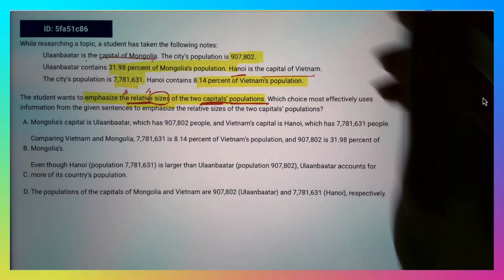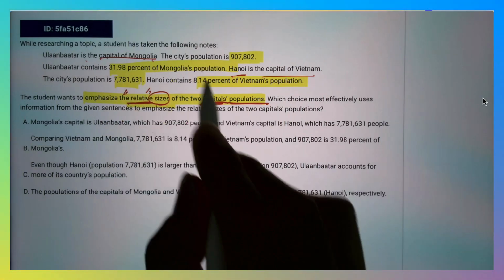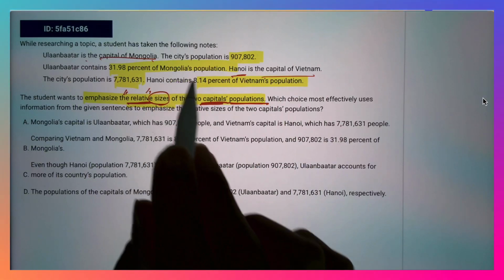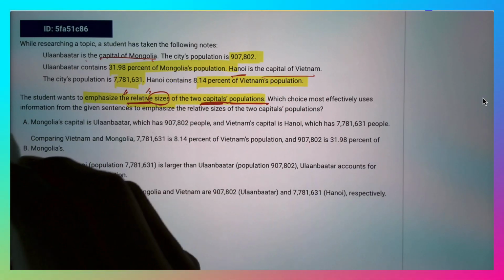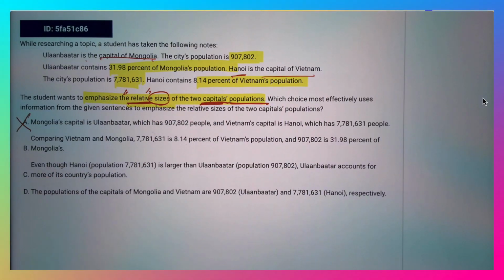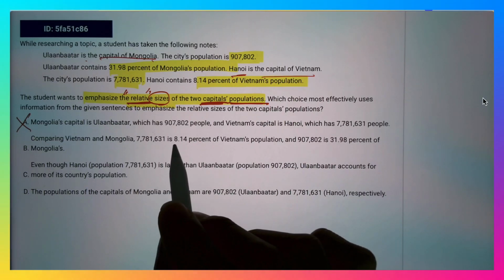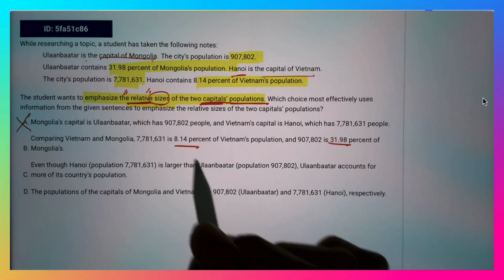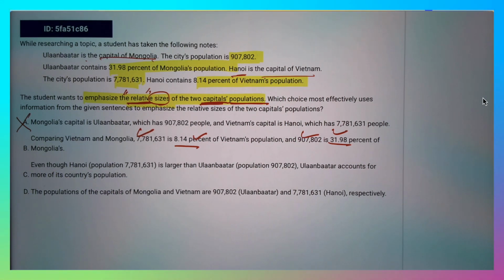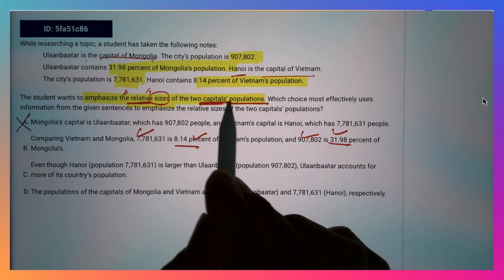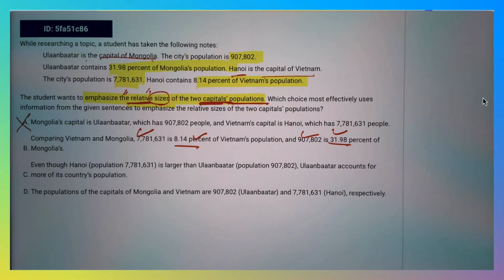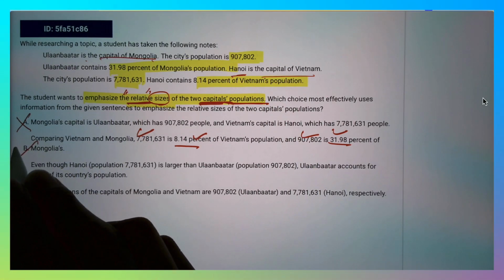So if you look at the answer choices, just looking at a glance, choice A doesn't talk anything about the relative population, or the city's population relative to the country's population. I'm not seeing 8.14 or 32%, so you can ignore choice A. Choice B does talk about the 8.14 and 32%. So far, that's good. And they talk about the population itself, but then it fails to mention the capital. It just says comparing Vietnam and Mongolia instead of comparing the capitals' populations. So we can eliminate choice B.